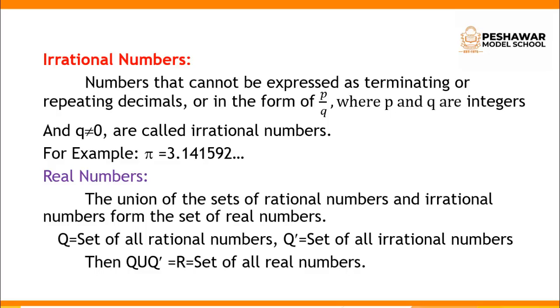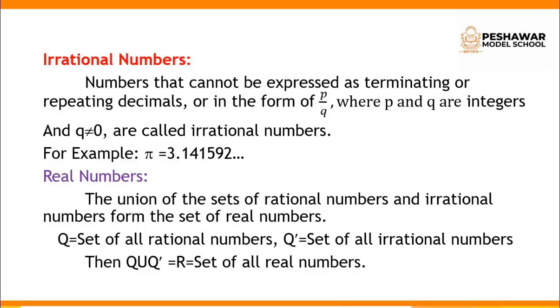So my dear students, as you know, our chapter name is real numbers. Real numbers mean the union of the set of rational numbers and the set of irrational numbers forms the set of real numbers. Means real numbers are those numbers which are the union of rational and irrational numbers.